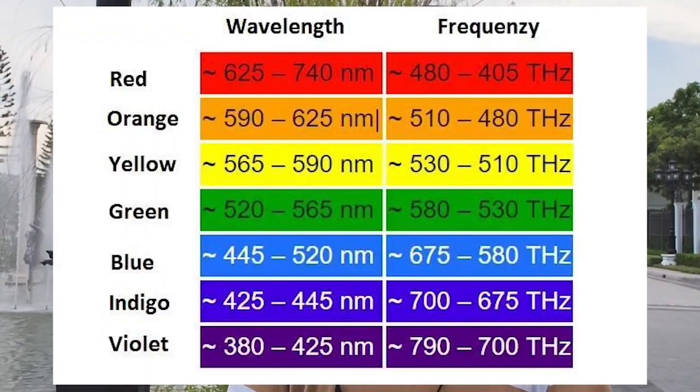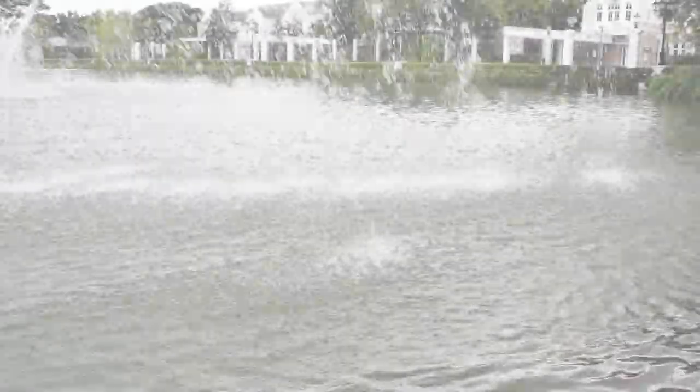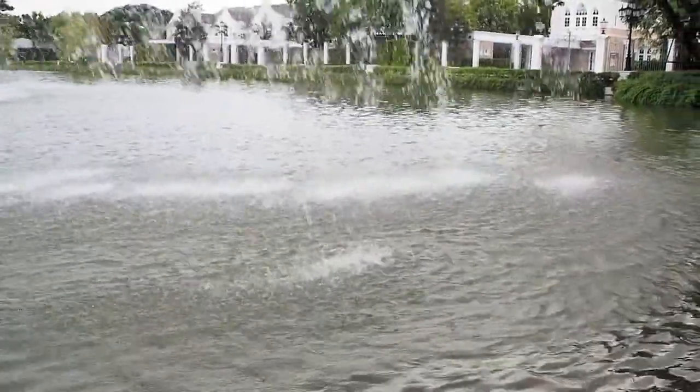A comparison of frequency of colors can be seen as shown here. As you can see, one of the waves has a much longer wavelength, which is the length of the wave, quite self-explanatory. The longer wavelength simply means that it has less frequency, while the one with the shorter wavelength has more frequency.